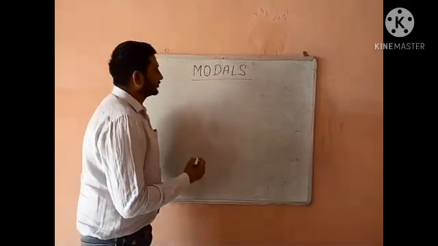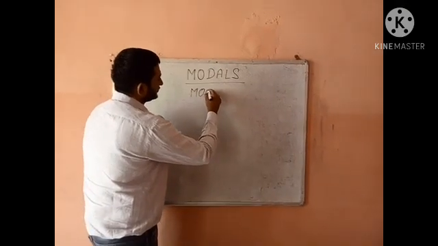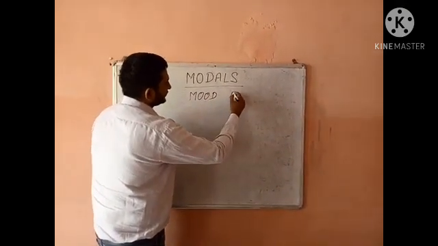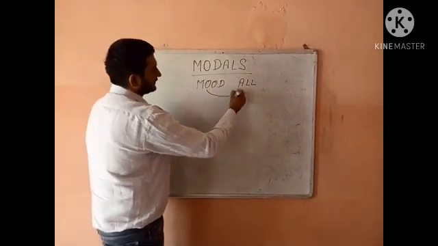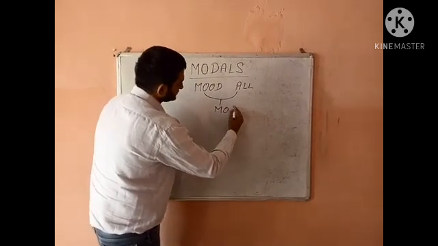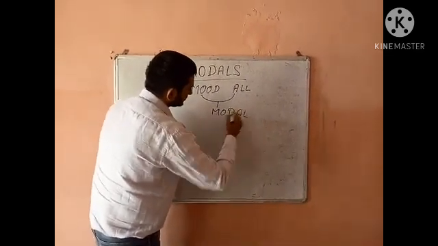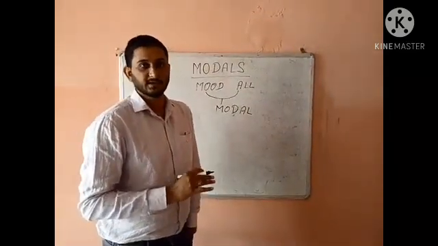Modals tell us about the mood. From mood we have derived modal. So a modal is going to tell us about the mood of the sentence.